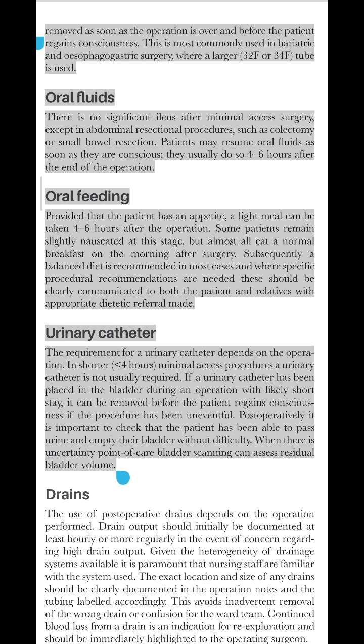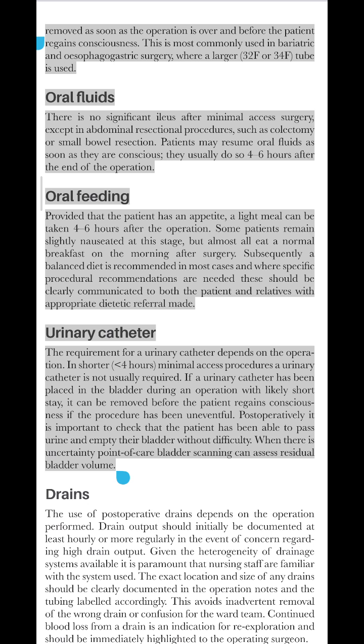Oral feeding. Provided that the patient has an appetite, a light meal can be taken 4 to 6 hours after the operation. Some patients remain slightly nauseated at this stage, but almost all eat a normal breakfast on the morning after surgery. Subsequently, a balanced diet is recommended in most cases, and where specific procedural recommendations are needed, these should be clearly communicated to both the patient and relatives with appropriate dietetic referral made.